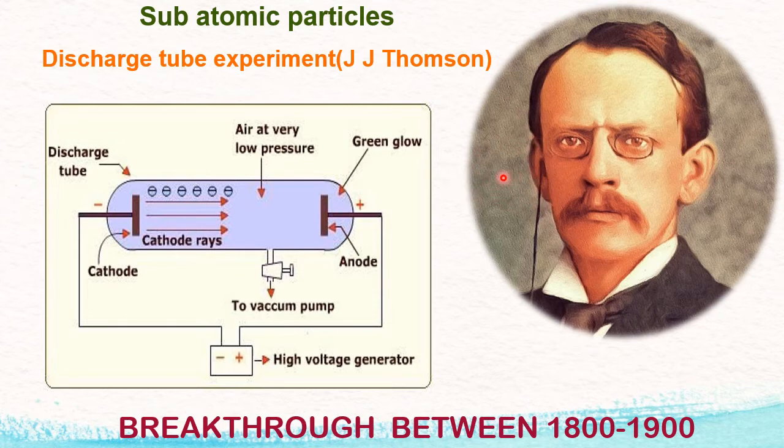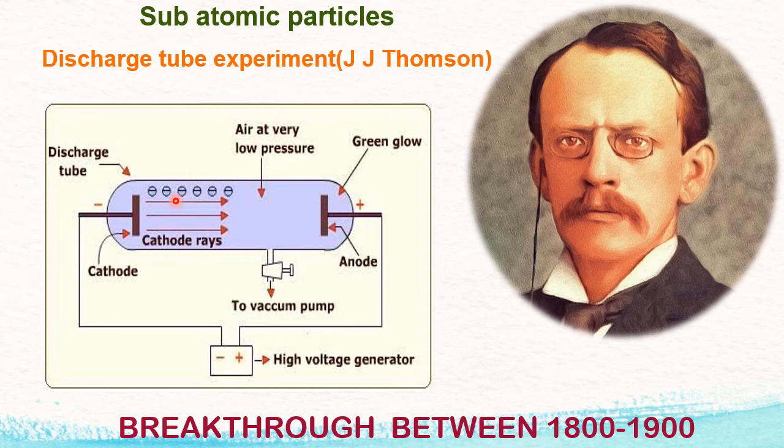This is our discharge tube experiment. You can imagine it like a normal glass tube having two electrodes. The electrode connected to the negative terminal of a source behaves like a cathode, whereas the electrode connected to the positive terminal of a source behaves like an anode. So this is the cathode, this is the anode. These two are fixed to the discharge tube or a normal cathode ray tube.